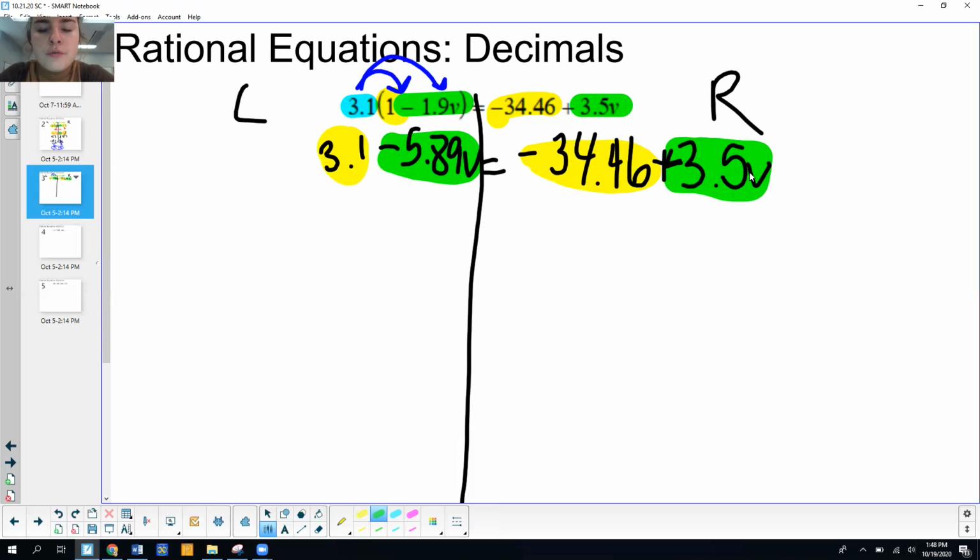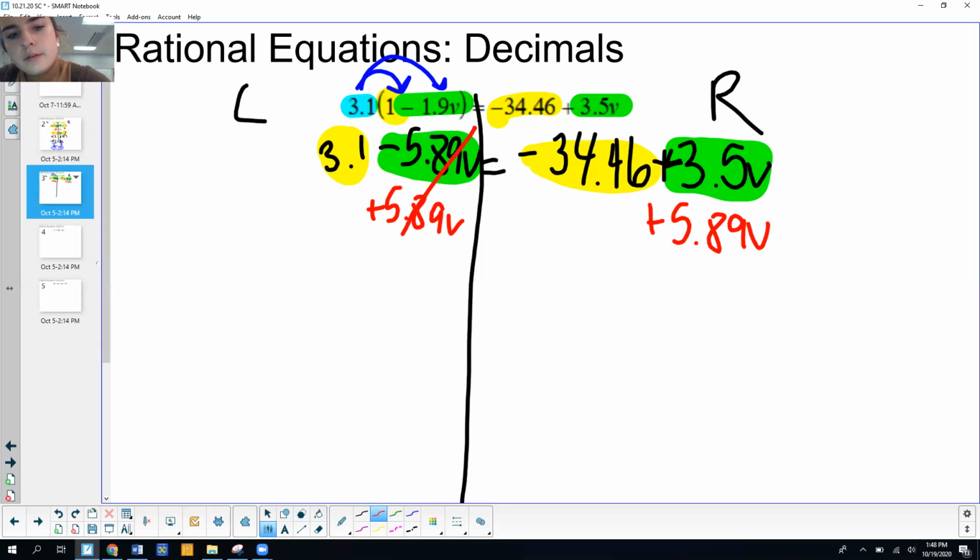Okay, so I'm going to move over my smaller variable term. So I'm looking at negative 5.89v and 3.5v. I want to move the smaller one. So negative 5.89 is going to be smaller because it's a negative. So I'm going to go ahead and move it by adding it. So I'm going to add 5.89v